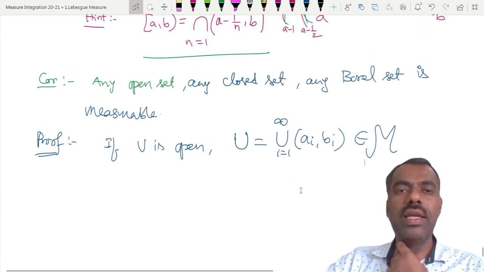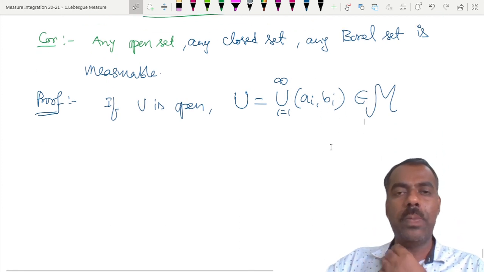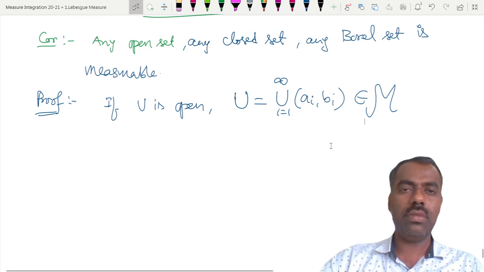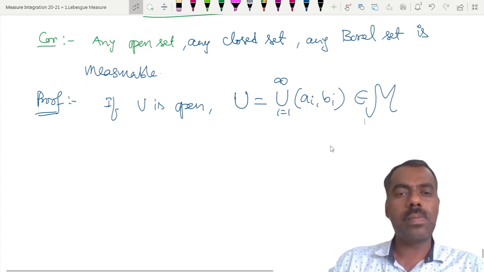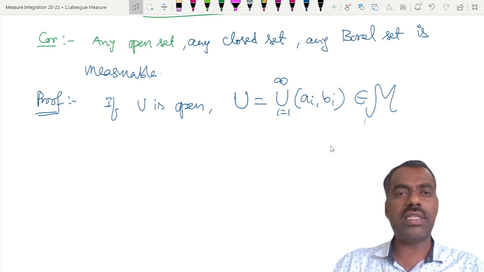In real analysis, in the first semester, we proved that any open set can be written as a disjoint union of countably many open intervals of this form. Remember? Now using this, why is any closed set measurable?